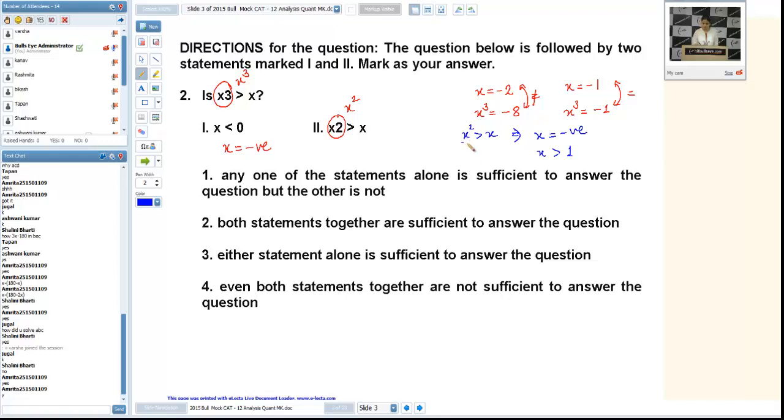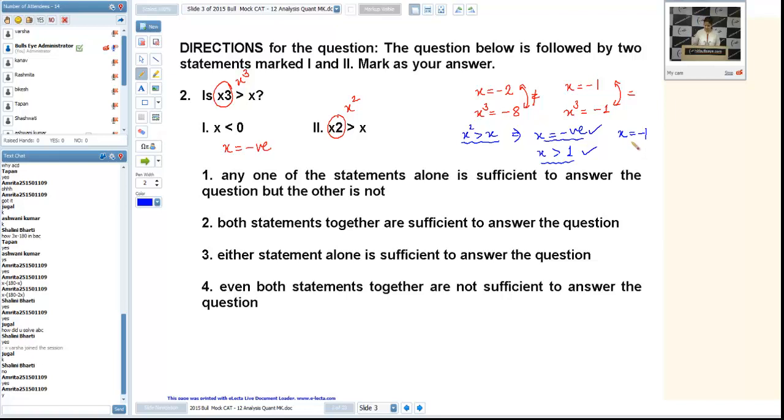So by taking the second statement, we can conclude these two things, that either x is negative or x is more than 1. If I take x more than 1 or x negative, once again we are getting the same number, x is equal to minus 1. Again we are getting two contradictory statements. Are you getting me, Amrita?